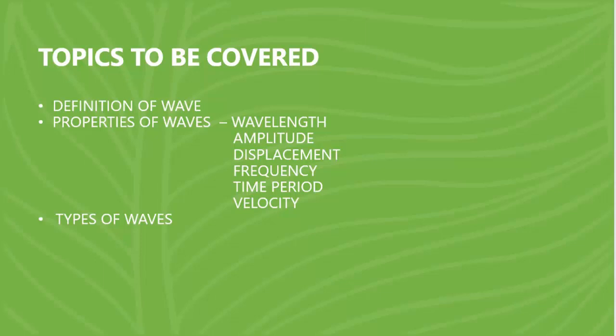We have discussed briefly the properties of waves: wavelength, amplitude, displacement, frequency, time period, and lastly, velocity. Also, we have discussed briefly the types of waves.